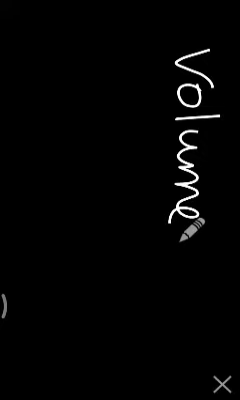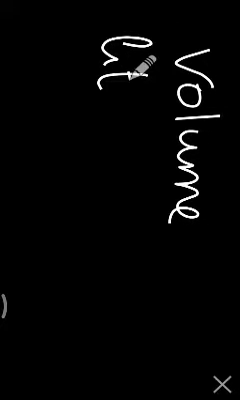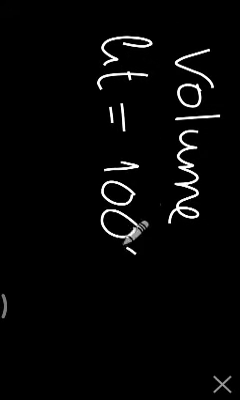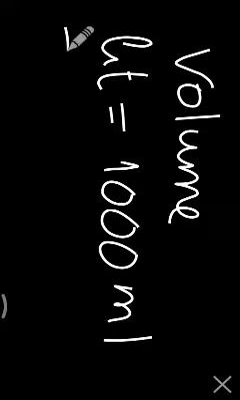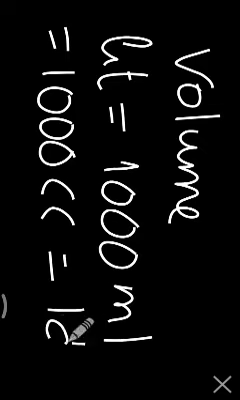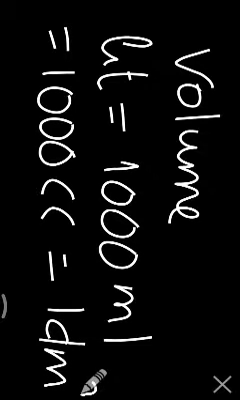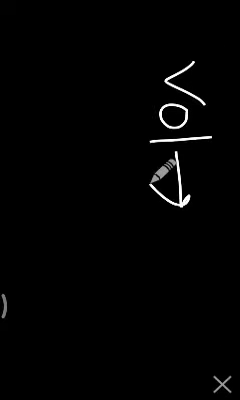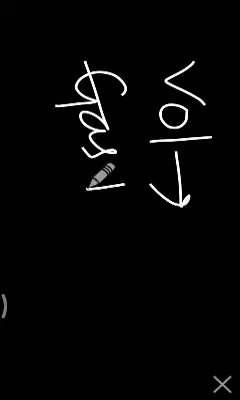Then volume. Volume units are liters. 1 liter is equal to 1000 ml, equal to 1000 cc, equal to 1 decimeter cube or cubic decimeter. Fine. And volume is generally measured by using a gas burette. This is the apparatus.